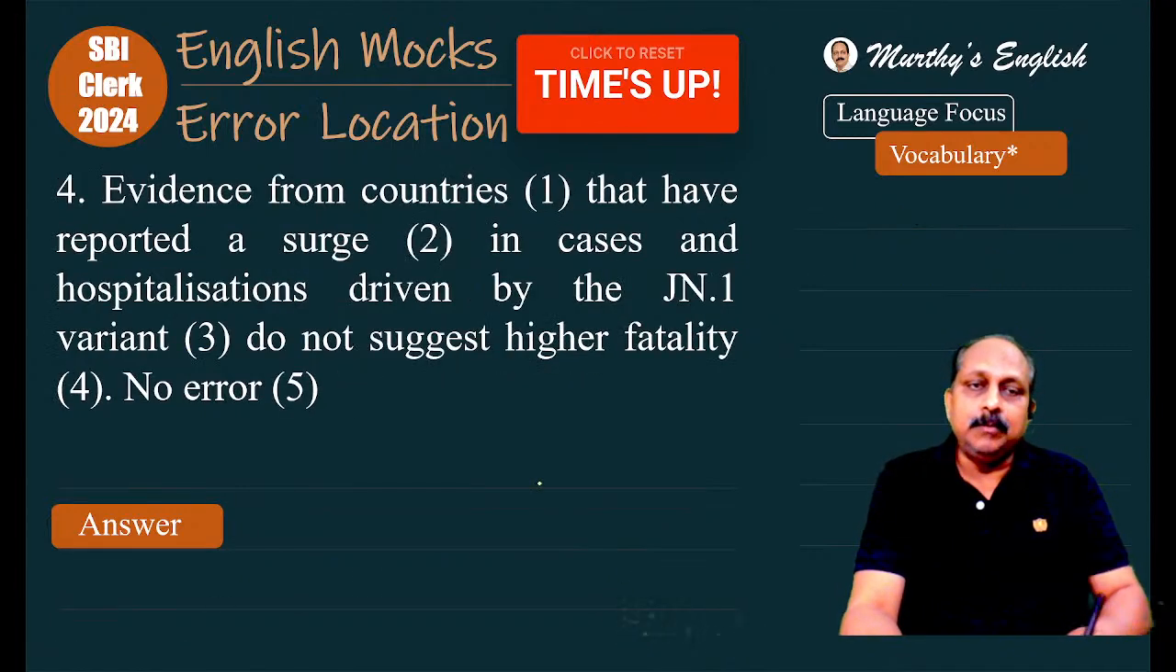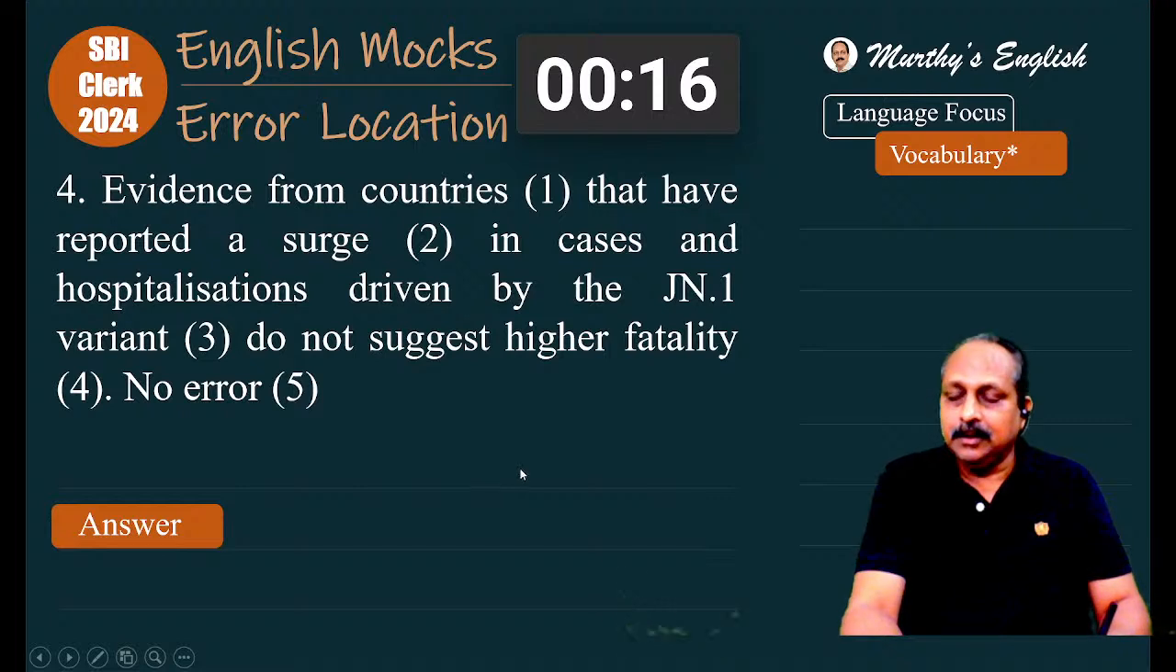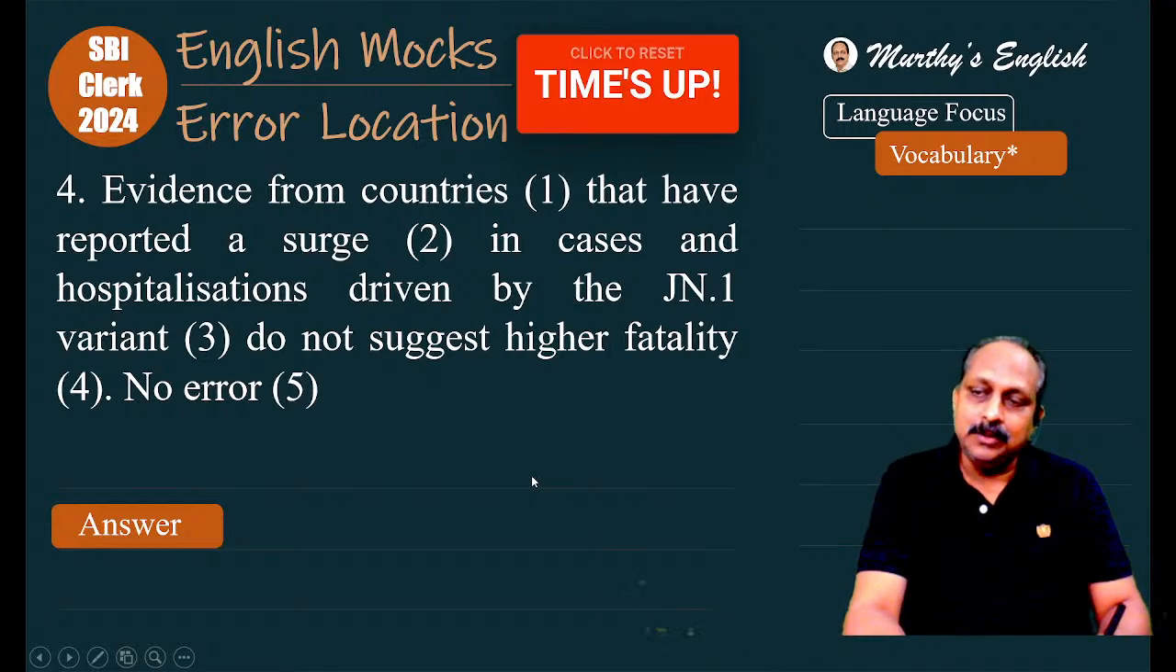Let us go to question number four. Your time starts now. Evidence from countries that have reported a surge in cases and hospitalization driven by the JN1 variant do not suggest higher fatality. Again, a lengthy sentence, you got to read meticulously. I think exactly 20 seconds lag. Here it is over, and for you guys, it has just started. 30 seconds. Today also very slow.